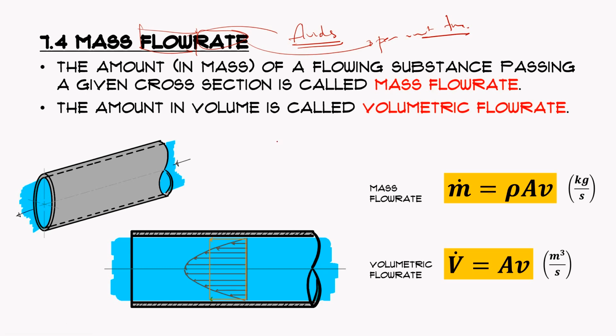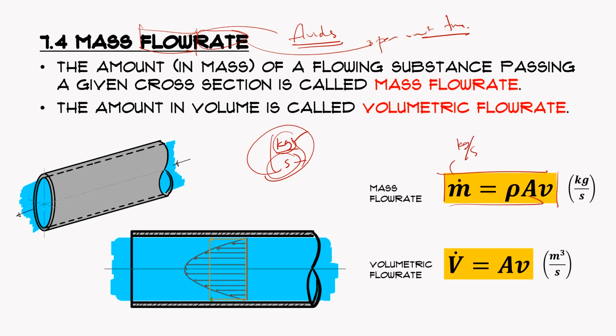And what unit will you expect? That is kilograms per second. So if there's a moving fluid in a conduit, whether it goes into the system or leaves the system, if there's a conduit, a hole or a passageway, then we can compute the mass flow rate. The mass flow rate is given by this expression. Recall that mass flow rate is in kilograms per second.